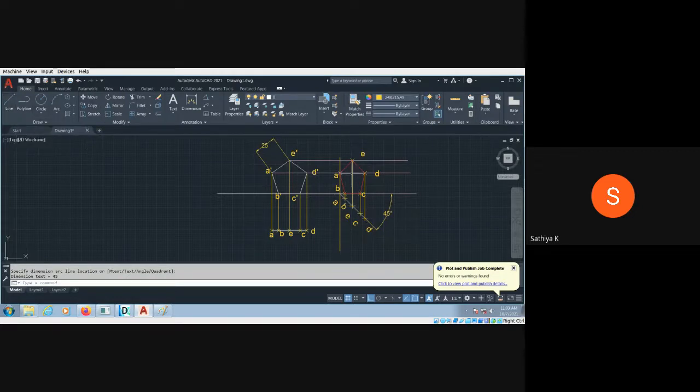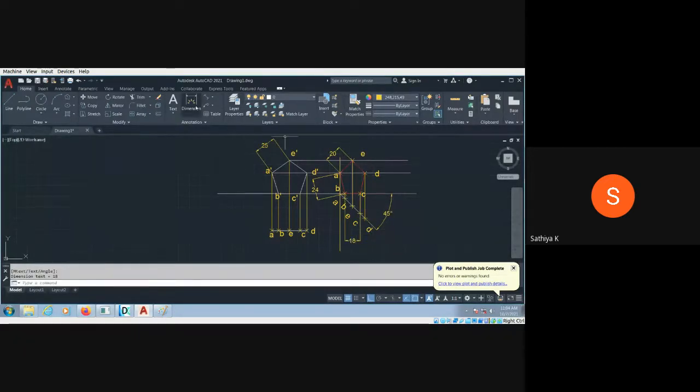Then finally, you can mention any one dimension of reduced size. We should show the reduced size. Actual size is 25, but reduced to 20. If you see the dimension here, it is not required actually. Just I am showing. Okay, this is 24. None of the dimensions should be more than or equal to the actual dimension.